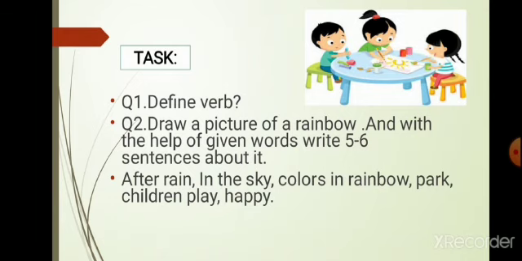Number one is after rain. What does after rain mean? After rain means when the rainfall stops. After rain, what happens then? Second word is in the sky. Third is colors in the rainbow. Fourth one is park. Number 5, children play. And number 6 is happy. You have to use these words to make the sentences about the rainbow that you will draw.